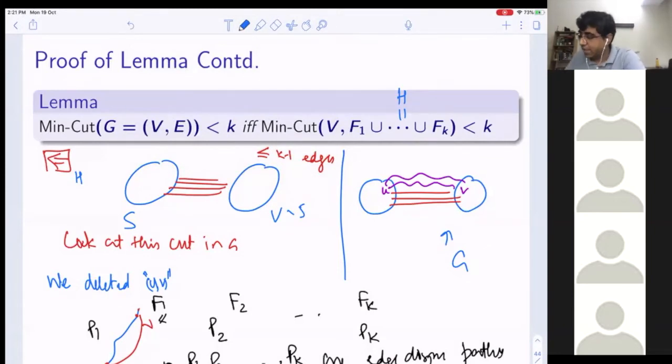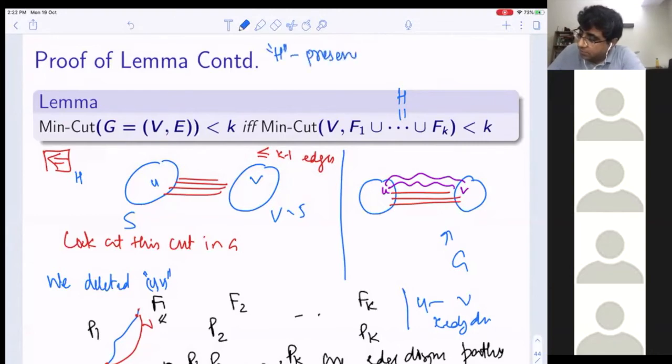So the paths they have between u and v are edge disjoint. Now look at P1 to Pk. There are k edge disjoint paths, but u is here and v is here. How can you disconnect u and v with k edge disjoint paths using at most k minus 1 edges? So this is a contradiction to what I started with, that the cut S, V minus S has at most k minus 1 edges. So what is the moral of the story? H has the following beautiful property.